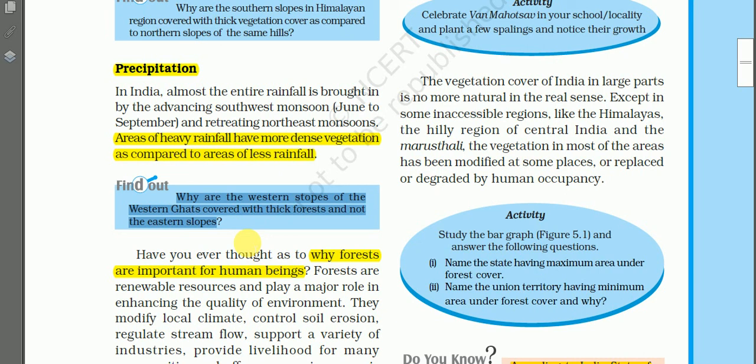The western slopes receive more than 400 centimeters in some places, whereas the eastern slope receives less than 200 centimeters in a year, and that is why the western slopes of the Western Ghats have thick forest cover.